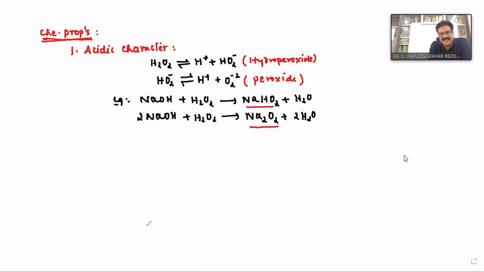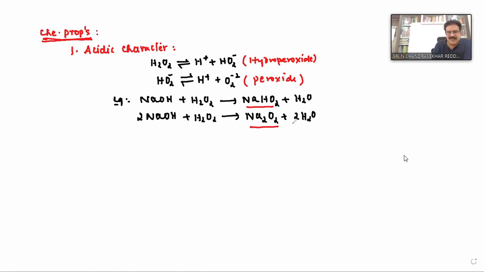Sodium hydroperoxide, is it an acidic salt or a normal salt? Acidic. See, what is the basicity of H2O2? 2. Any acid you take, the number of salts produced by an acid is equal to its basicity. And the number of acidic salts produced by an acid is equal to basicity minus 1. Normal salt is always only 1.